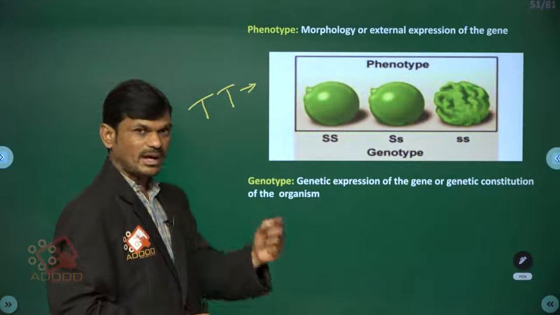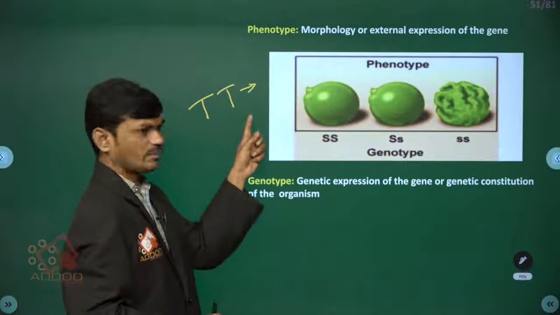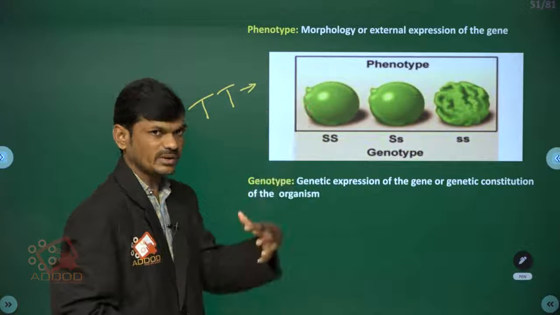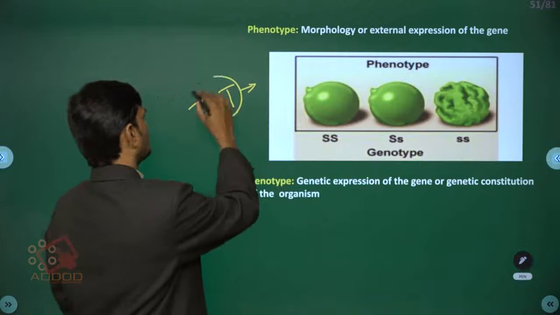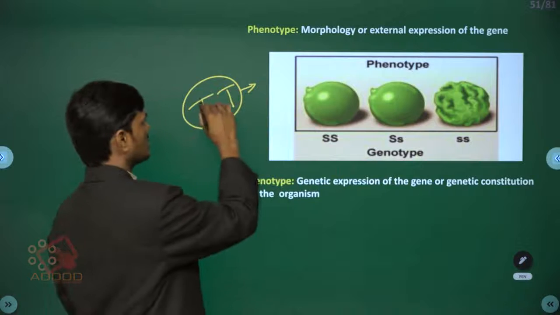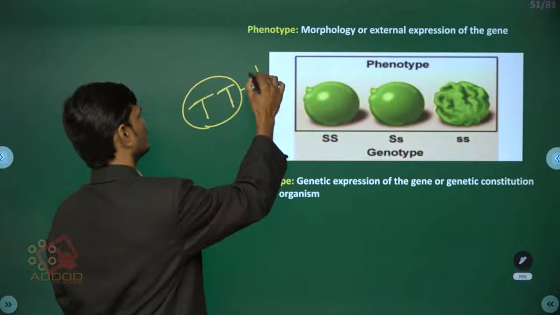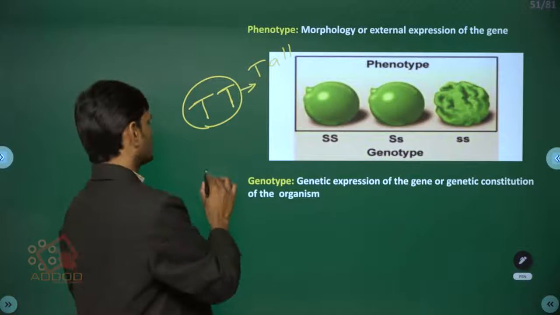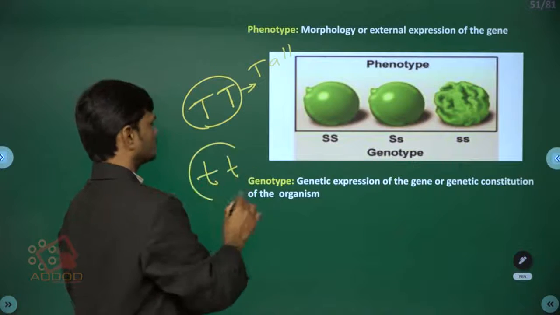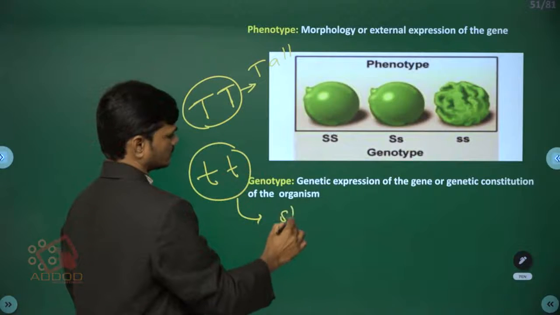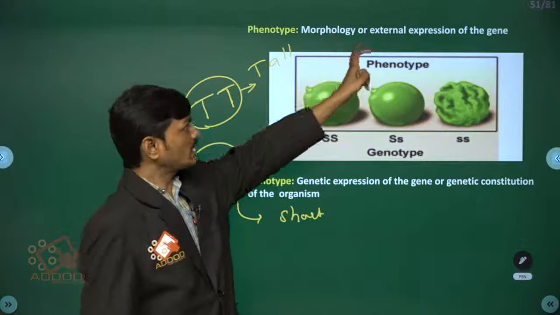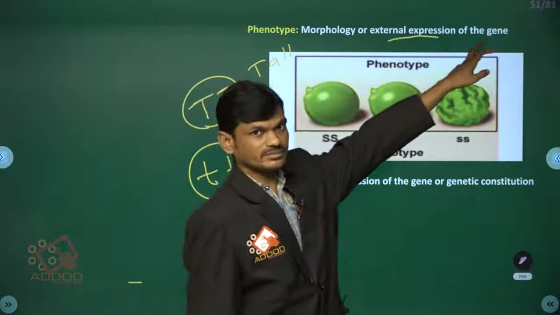When a person has gene capital T, what is the phenotypic character? External appearance: these persons are externally tall. When the person has small t, short. So you can see morphology or external expression of a gene.